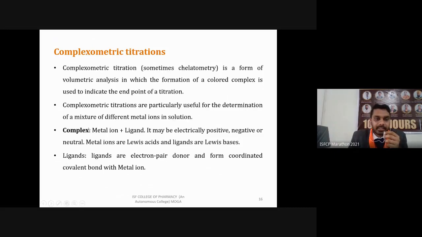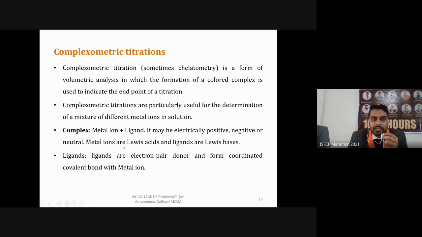This complex is a combination of the metal ion plus the ligand that binds to these metal ions. The metal ions, or this total complex, may be electrically positive, negative, or neutral also. Metal ions are Lewis acids and ligands are Lewis bases in this case. So they neutralize each other and form a complex. Ligands are electron pair donors and form coordinate covalent bonds with the metal in complexometric titration.